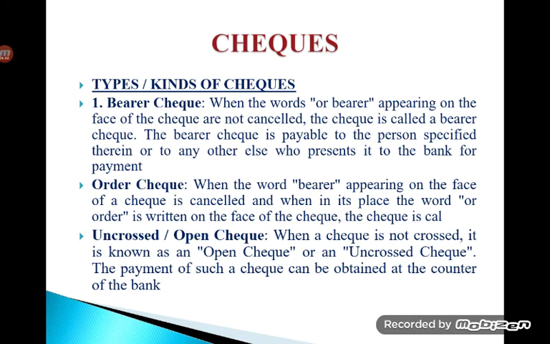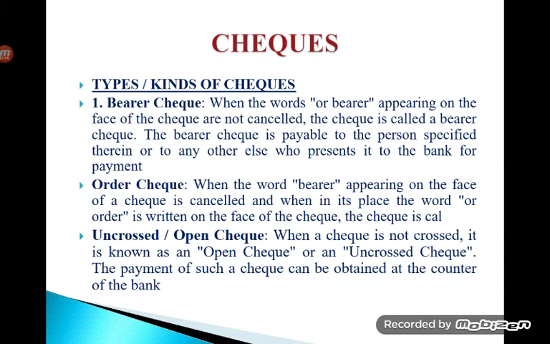Second one is order check. When the word bearer appearing on the face of the check is cancelled, and it is replaced with the word order written on the face of the check, then it becomes an order check. Such an order check is payable to the person specified therein as a payee, or to anyone else to whom it is endorsed. So to whom it has to be paid, only to that person it has to be paid, usually the payee. So that is on the order of somebody.